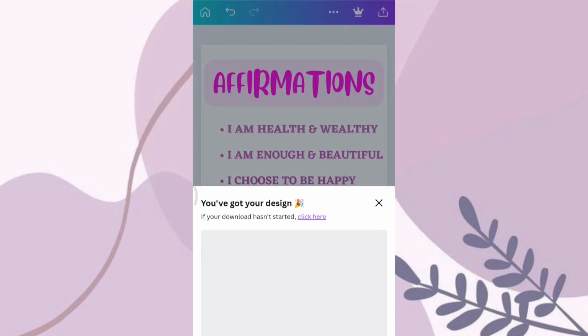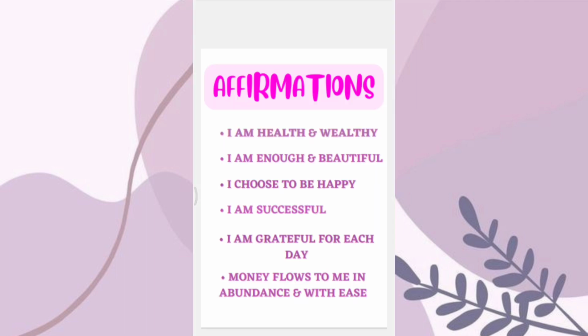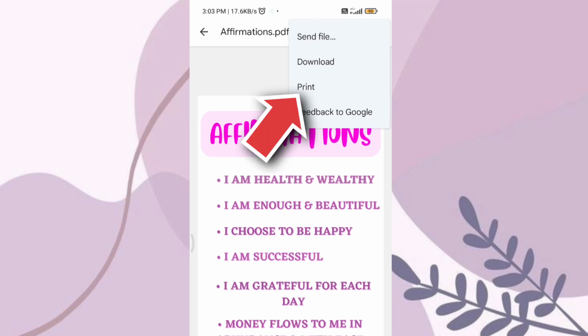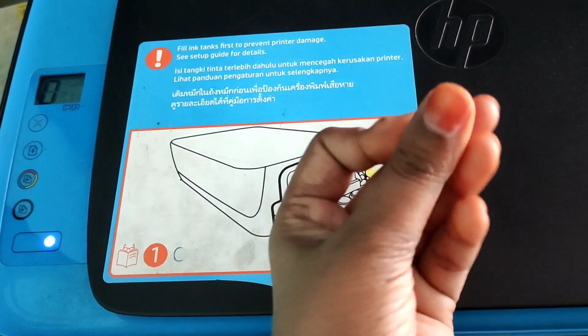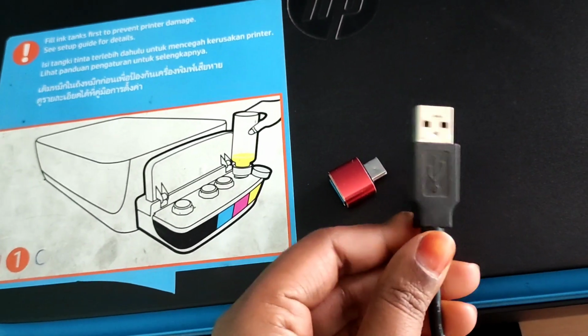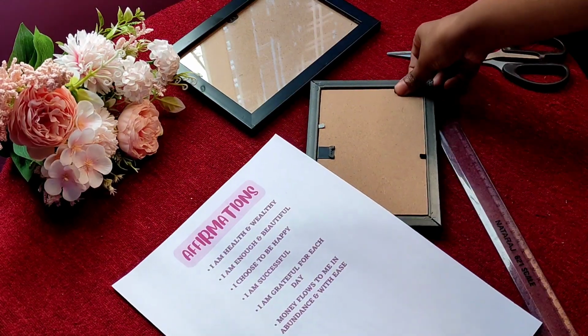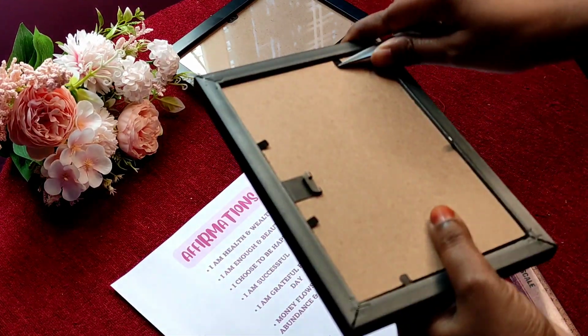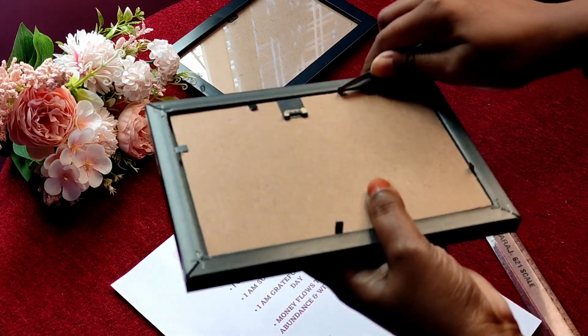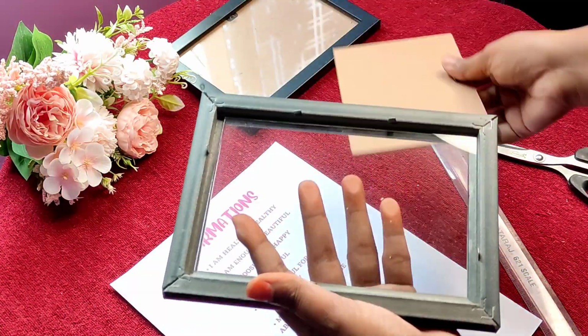If you have a printer and you have created the design on a laptop, then simply connect the printer cable and color print the PDF. However, I'm using this connector on my phone to put on the cable and color print the PDF. However, if you don't have a printer, simply visit a cyber cafe and ask them to print the document. It will just cost you 10 to 20 rupees.